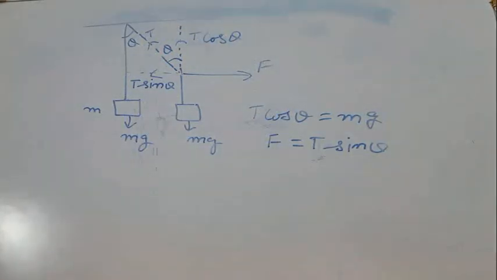So if you know the force, if you know the value of theta, then you can find out what will be T. And if you know the tension, then you can find out what will be theta. That is, if any physical quantity is missing, then you can calculate that physical quantity using this procedure.